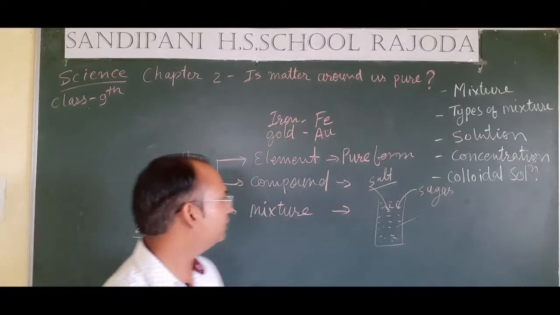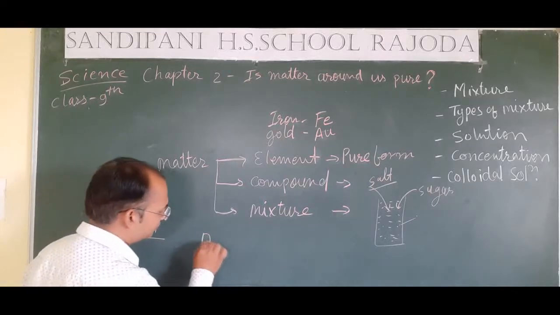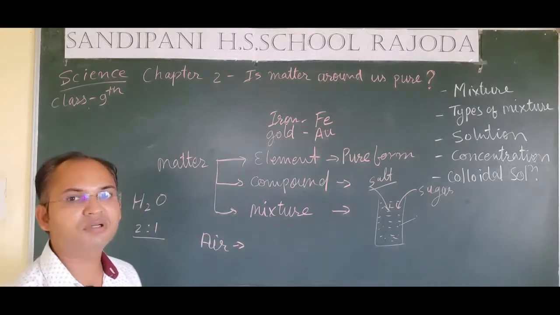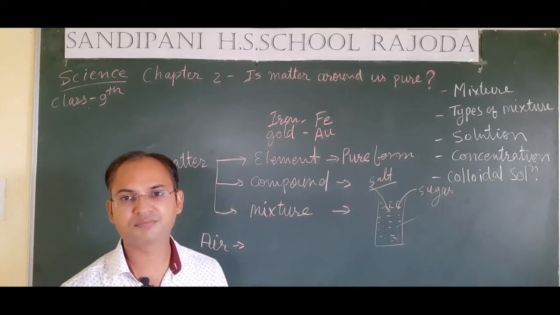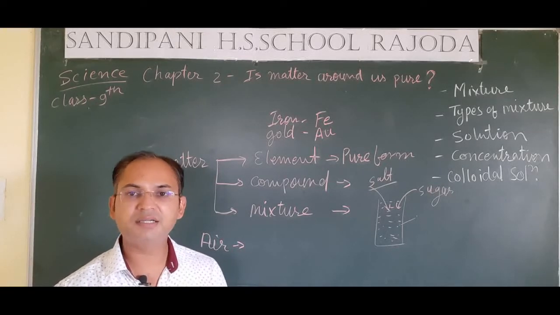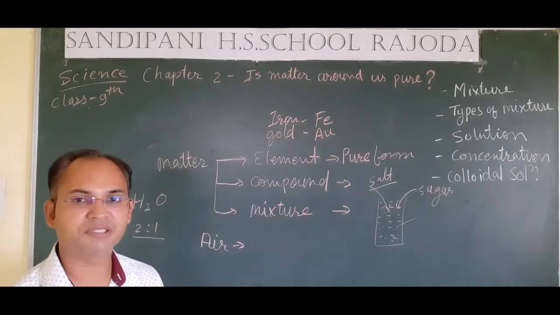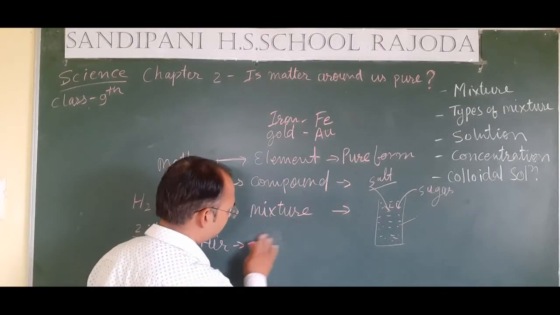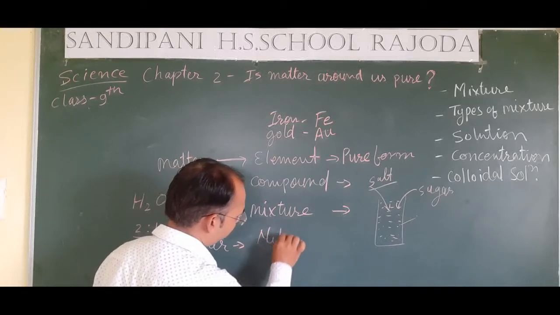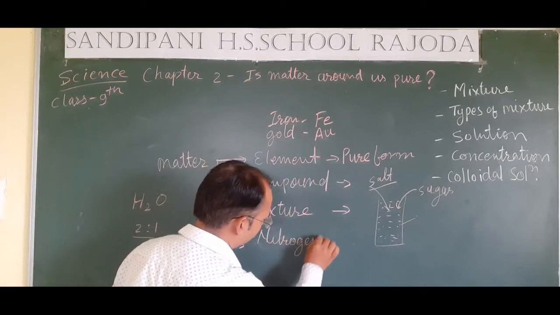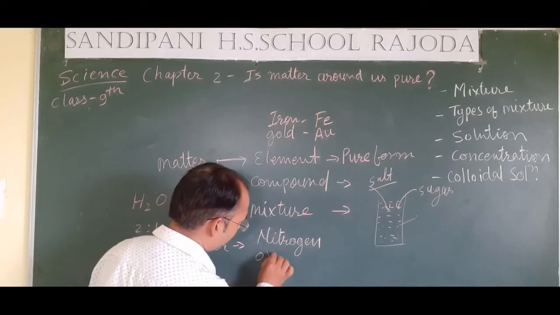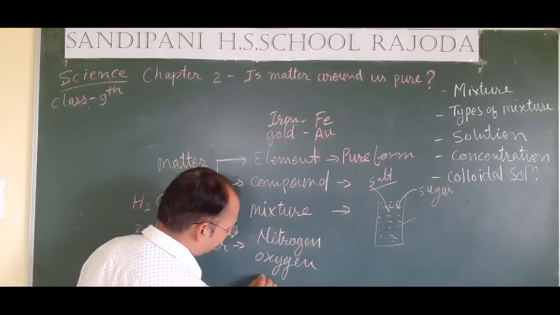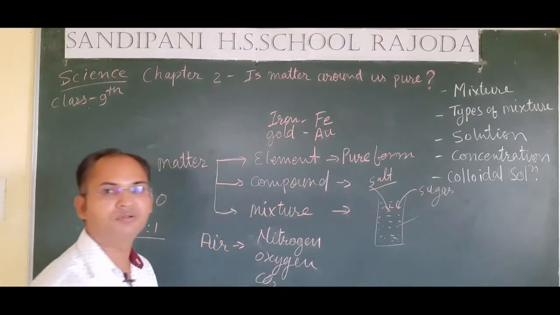Okay students, you have learned about the air around us. Air is also a mixture of gases. In air, different types of gases are present, that is nitrogen, oxygen, carbon dioxide, that is CO2.